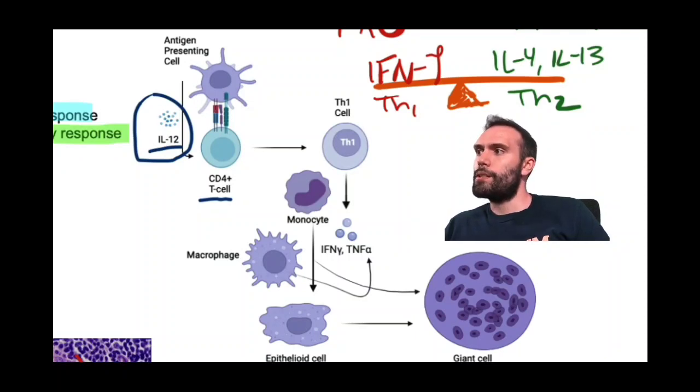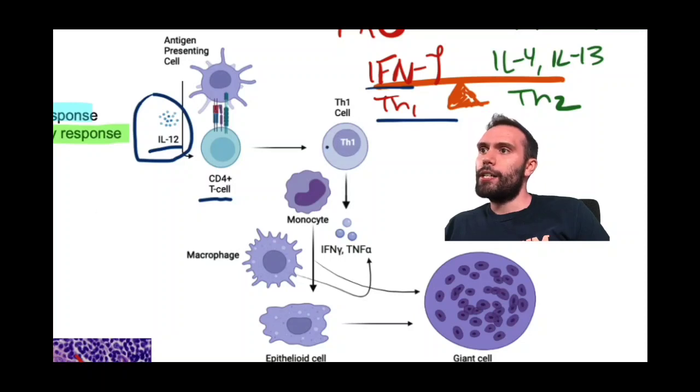And remember what we said. T helper 1s are pro-inflammatory. What are they going to release? Interferon gamma. So here you go. Surprise, surprise. T helper 1 cell releases interferon gamma. What else did I say about pro-inflammatory molecules? Remember, TNF alpha is in that conversation. So interferon gamma, TNF alpha, they're going to help stimulate macrophage activation.